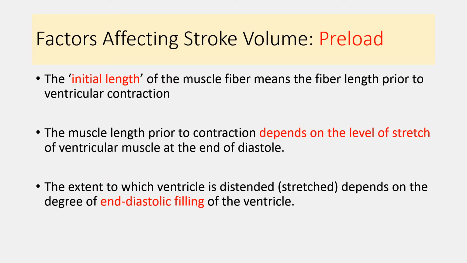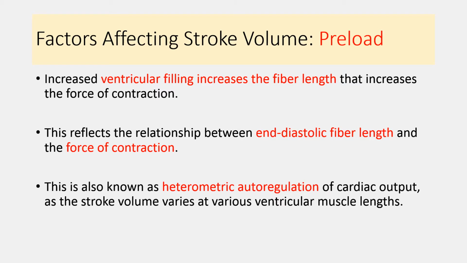So as the end diastolic volume increases, it increases the level of the stretch of the ventricular muscle and it increases the initial length of the myocytes. Now the increase in the initial length stretches the sarcomere and it increases the length of the sarcomere.